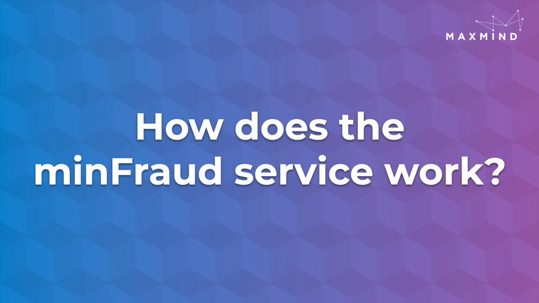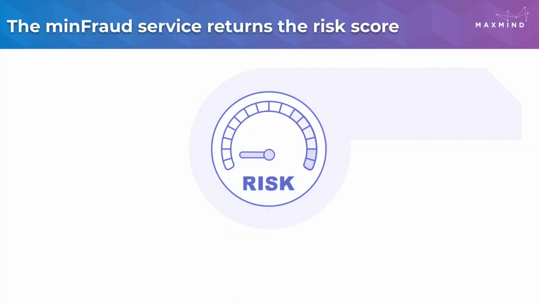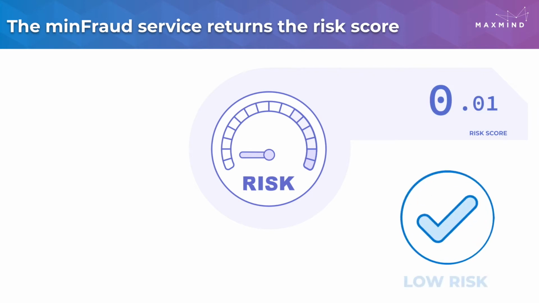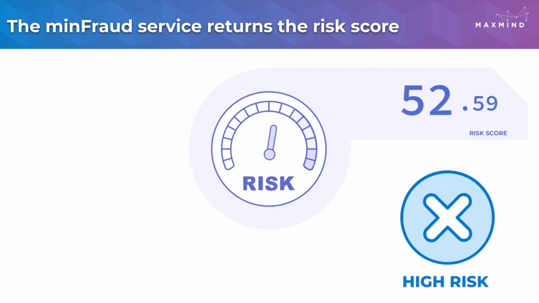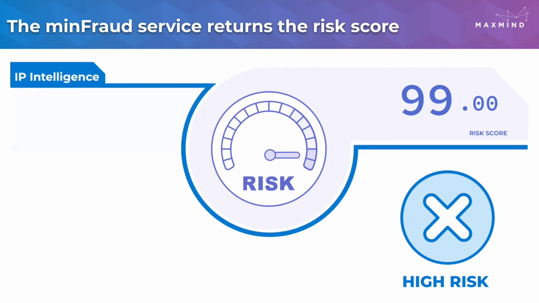The MinFraud service works by returning a risk score and risk data based on inputs sent to it by an API. The most actionable piece of data that the MinFraud service returns for any transaction is the risk score. The risk score is the percentage chance that a transaction is fraudulent, with 100 being a 100% chance that it is a fraudulent transaction, and 0 being no chance of fraud. All transactions fall somewhere in between. This reflects a broad range of different data points, including geolocation and proxy detection. This is very much in our wheelhouse as we've been providing IP intelligence services for 2 decades.